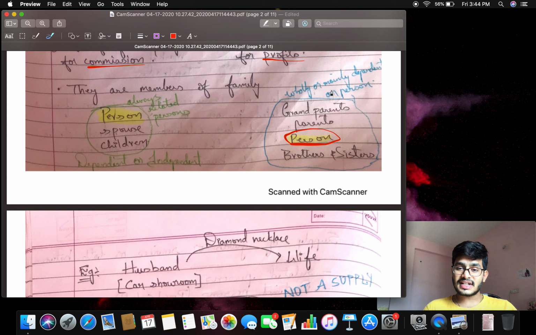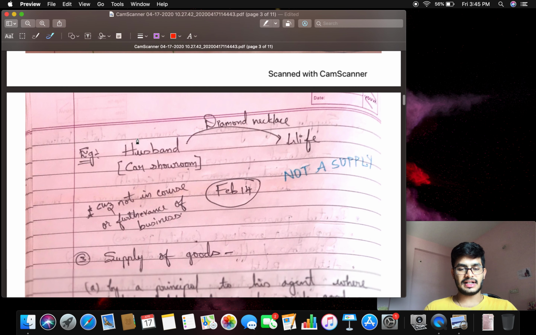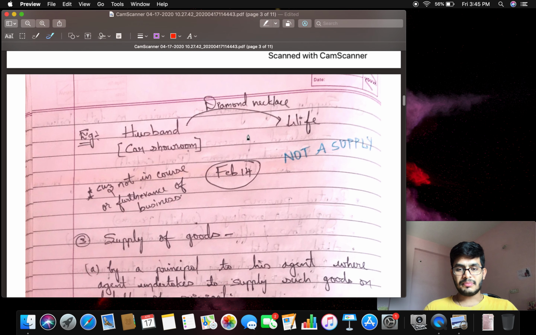If these persons are independent, at that time they are not related persons. Let us take an example. There is a person called Mr. Madhu and Mrs. Madhu. Mr. Madhu's business is a car showroom. He has a car showroom.